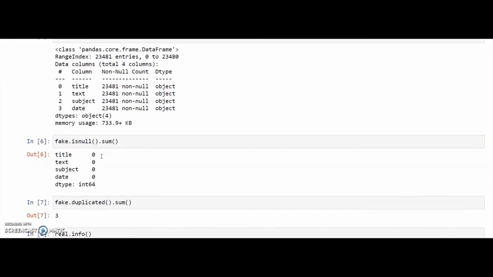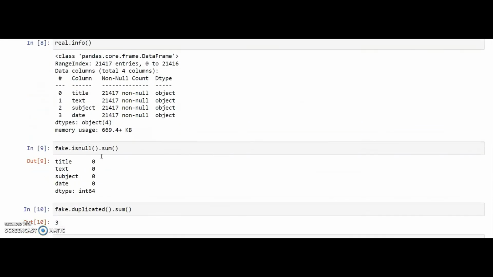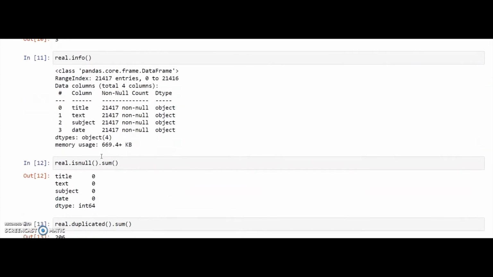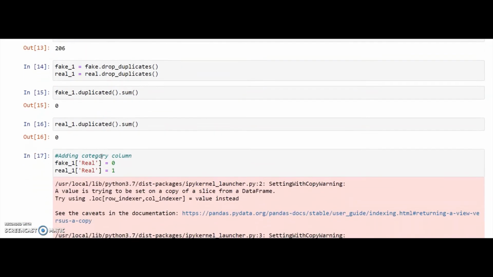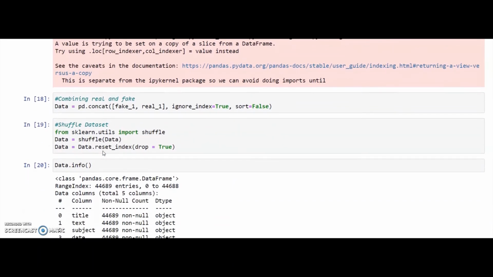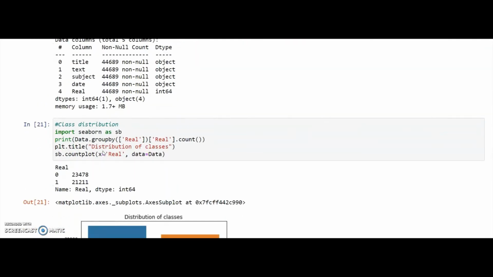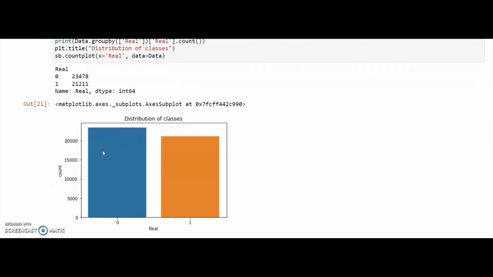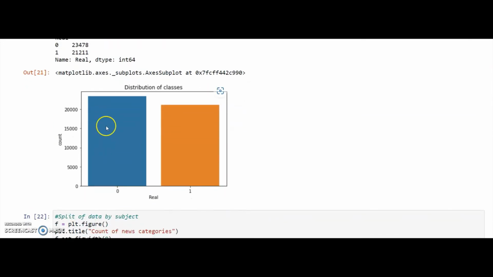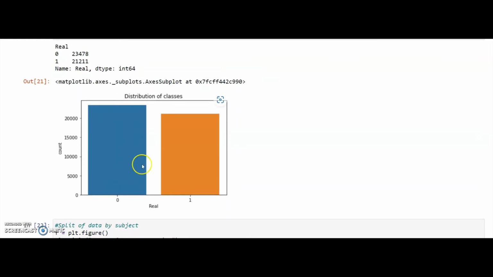We have done the necessary pre-processing, which included checking for null values and duplicates, and removing the null values and the duplicates from both the data. Then we merged both the data into one CSV file, one data frame, concatenated it, and then shuffled it for a better analysis. Once that was done, we had a quick EDA of the data to identify the number of real and fake news. Here we can see the number of fake news is around 23,478, and the real news is 21,211.